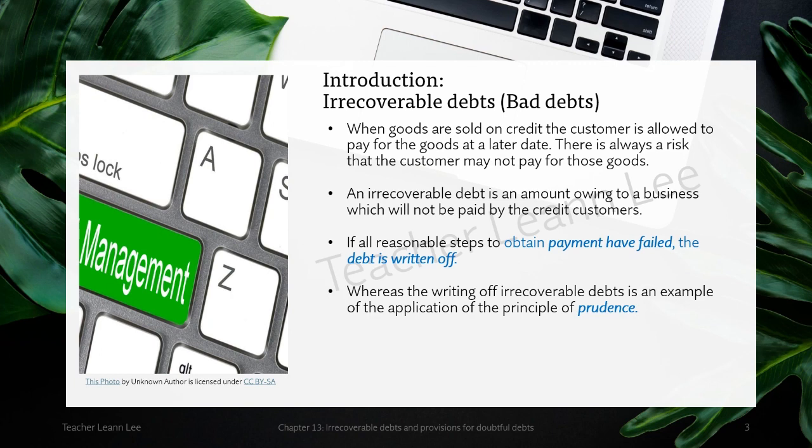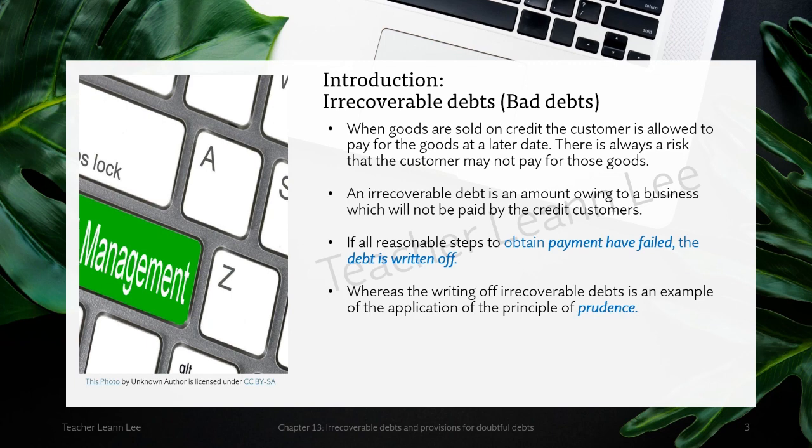So there is always a risk that the customer may not pay for those goods. Once you offer goods on credit, there is a chance of not collecting the money owed by the credit customer. We call it trade receivable. Irrecoverable debt is an amount owing to the business which will not be paid by the credit customer.